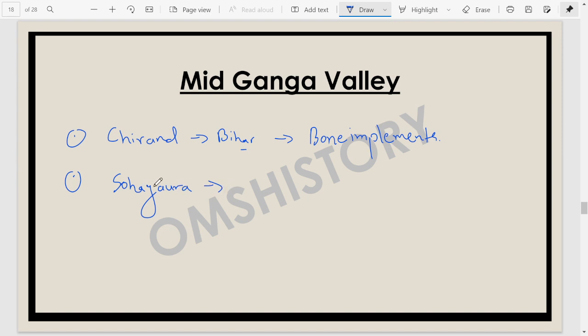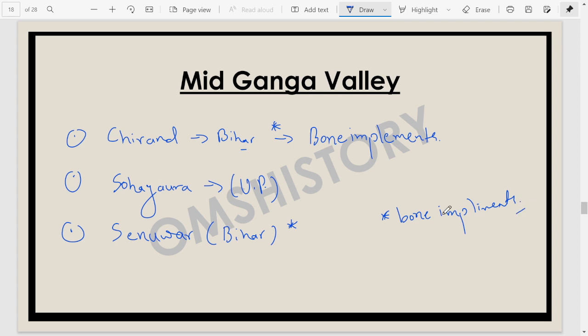This Sohgaura site is in UP, Gorakhpur district, a Neolithic site. Then we have another site of some importance for us, Senwar. This Senwar is in Rohtas district of Bihar. A Neolithic site, a very important site. In fact, both Chiran and Senwar give us bone implements.